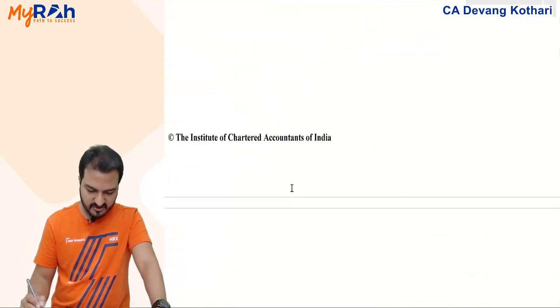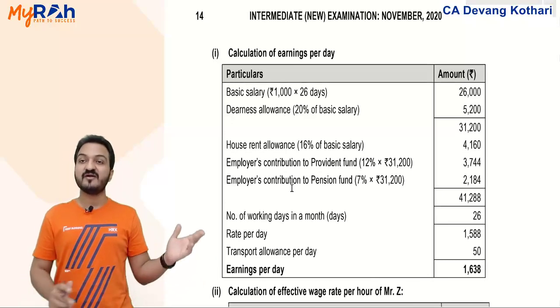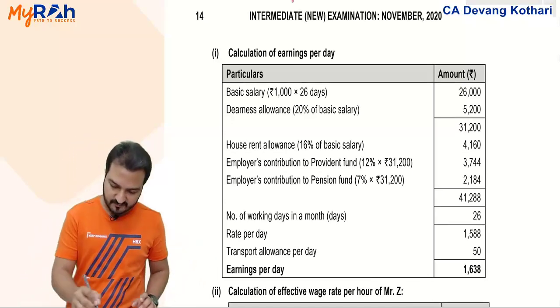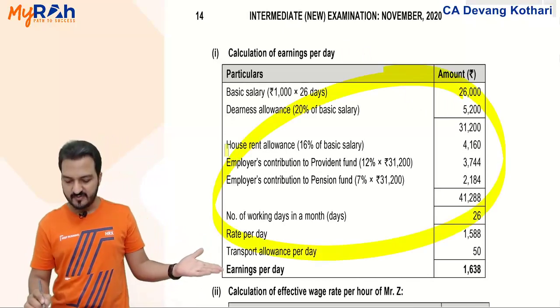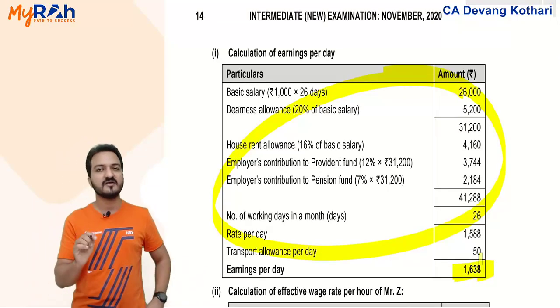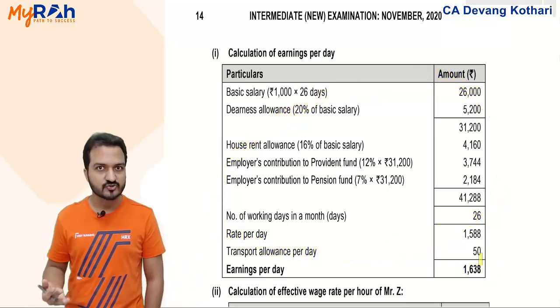I'm showing the solution just to prove that it matches my answer. They have given a very long method of calculation, but ultimately the answer is 1638 earnings per day. You can get that directly by the method I showed you.